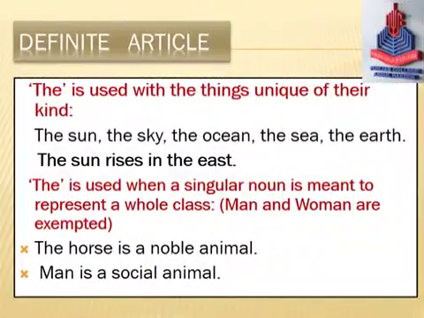"The" is used with things unique of their kind, unique things in nature: the sun, the sky, the ocean, the sea, the earth, the moon, the stars. The sun rises in the east.